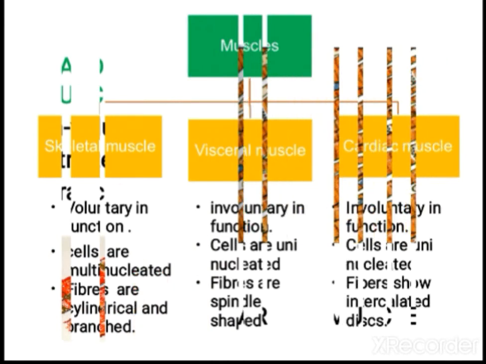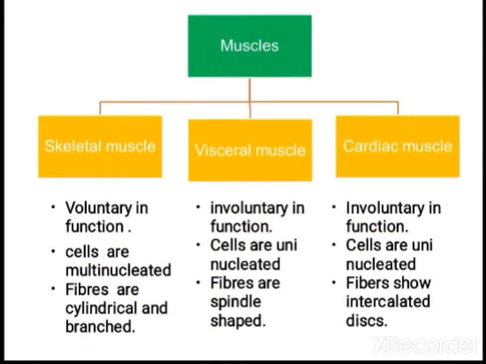Now let us compare all three muscles: skeletal muscle, visceral muscle, and cardiac muscle. Skeletal muscles are voluntary in action. Visceral muscles are involuntary. Cardiac muscles are also involuntary in action. The cells are multinucleated in skeletal muscles. In visceral muscles they are uninucleated, and in cardiac muscle the cells are also uninucleated.